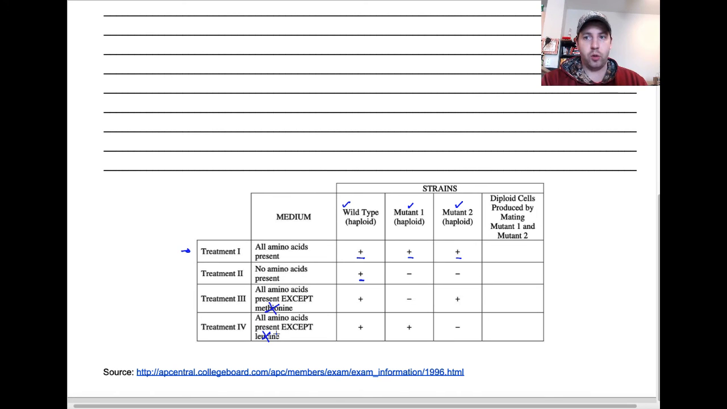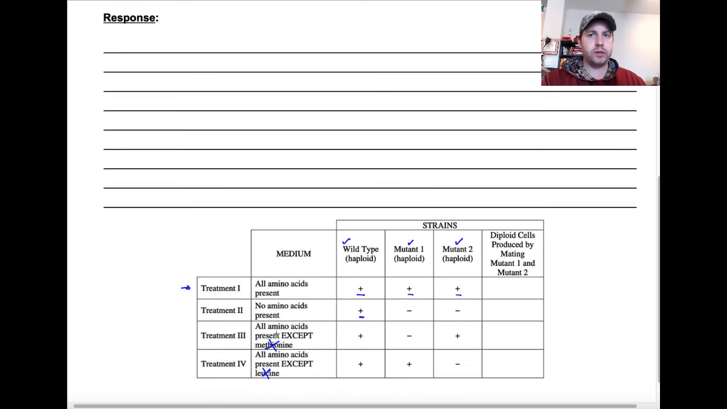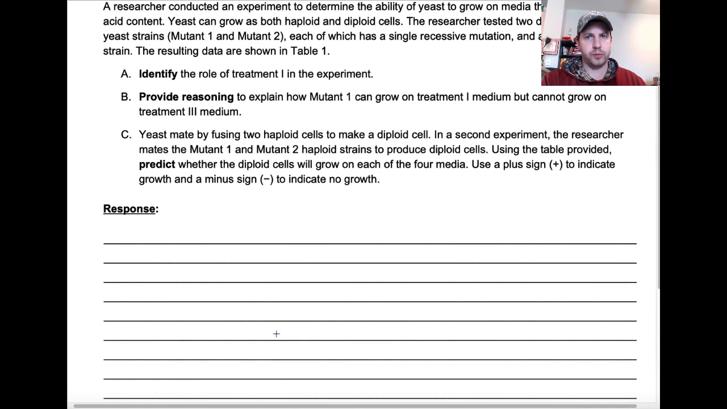So we've got a control, which is our wild type. We have 2 mutant strains, and we're putting them through a series of 4 treatments. The first is a positive control, to make sure that everything's viable. The second is to ensure that those mutants are unable to synthesize all the amino acids, and now we're looking for specific amino acid mutations in treatments 3 and 4. So let's get into the task verbs and the questions themselves.